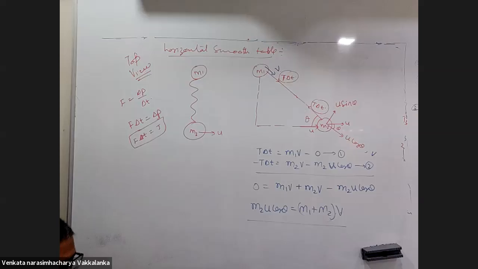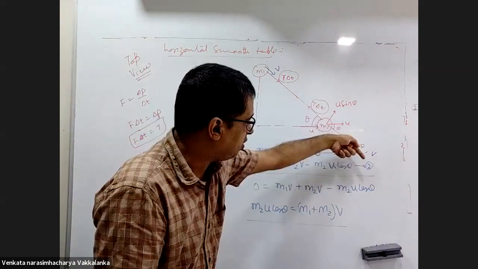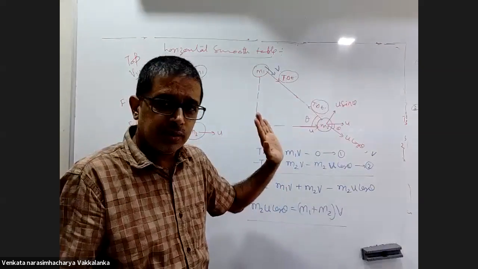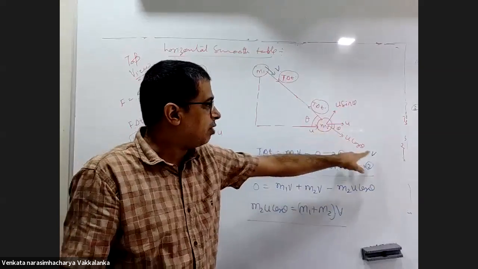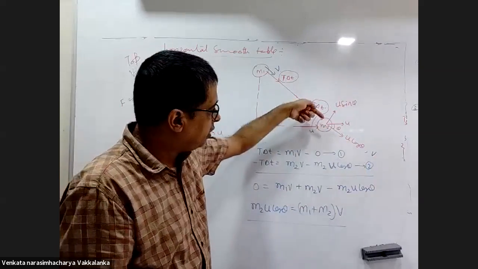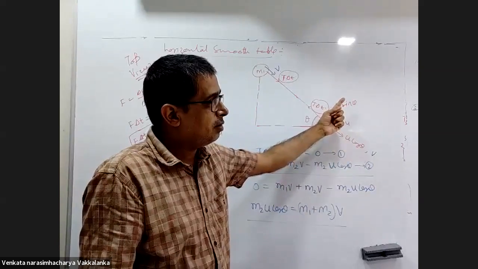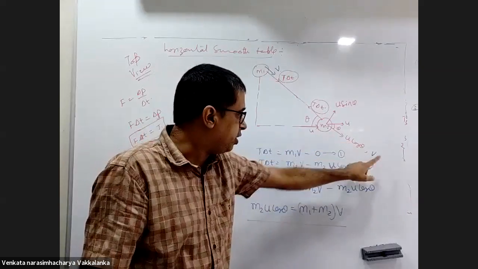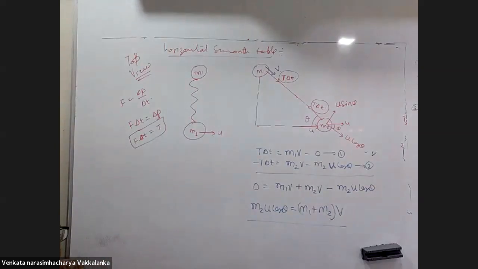Sir, can you explain what happens to M2 once the string is taut again? Once the string is taut, U sin theta will remain with M2. U cos theta will convert into V. So M2 will have a new velocity V and U sin theta. So U cos theta and V will be equal, no? If I'm not wrong, U cos theta will convert into V. Achha, oh. Final minus initial. Oh, okay, fine.